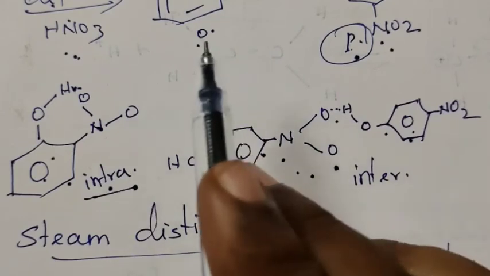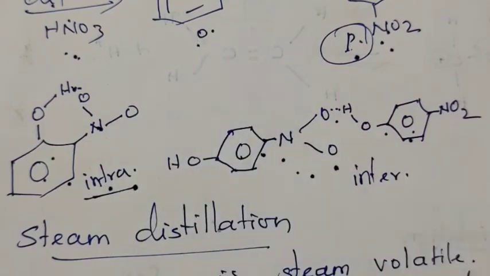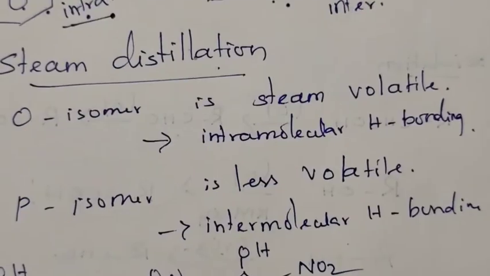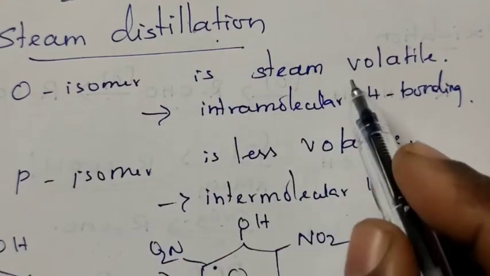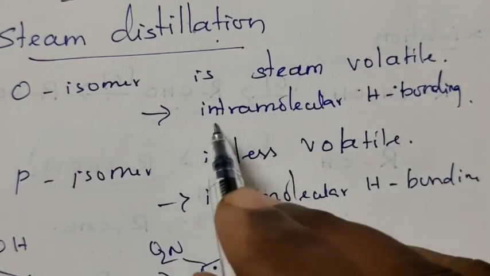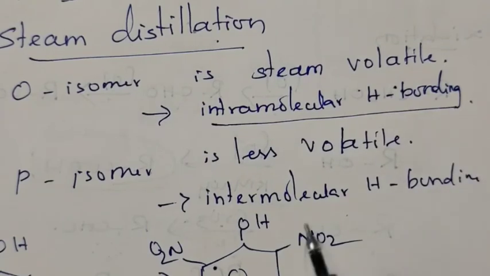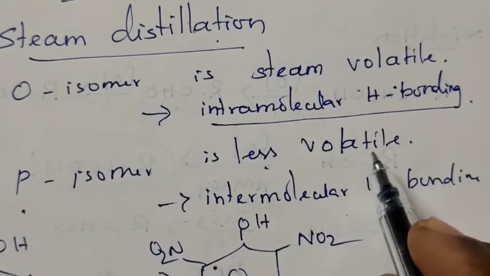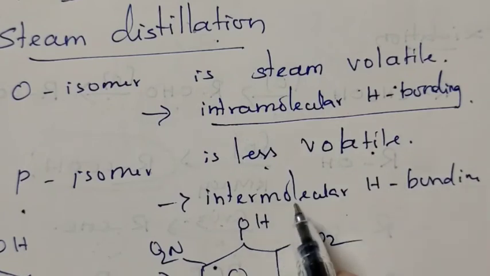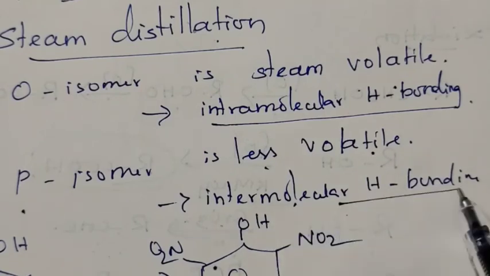Due to this, the ortho and para isomers can be separated by steam distillation. On steam distillation, the ortho isomer is steam volatile due to the presence of intramolecular hydrogen bond, whereas the para isomer is less volatile because of the intermolecular hydrogen bonding.